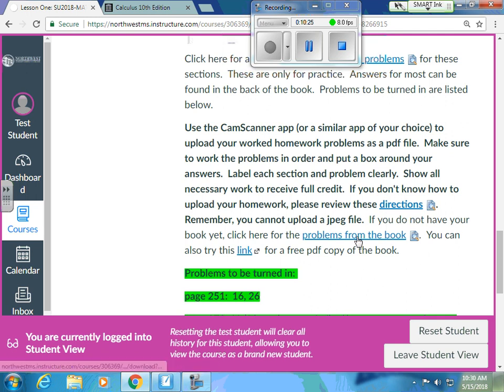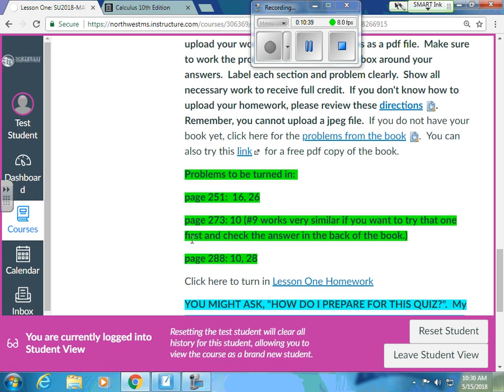And then if you don't have your book yet, because I know it's the first week, I went ahead and copied them from the book, but remember there's that link to the free PDF book. You could get that too. But for the first homework, I've got 1, 2, 3, 4, 5. You have to do 5 problems, and I gave you a hint on number 10, and it said number 9 was very similar. Check the answer in the back of the book, and you can see how to do that.